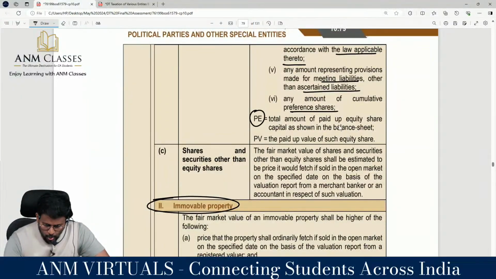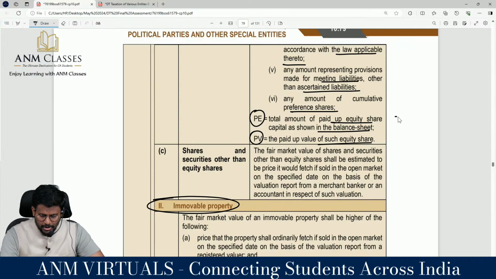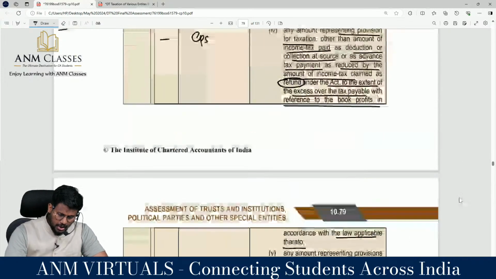PE is the total amount of paid up equity share capital as shown in the balance sheet; PV is the paid up value of such equity shares. So PE means the total amount of paid up equity share capital as shown in the balance sheet, and PV means the paid up value of such equity shares. Are you really with me?